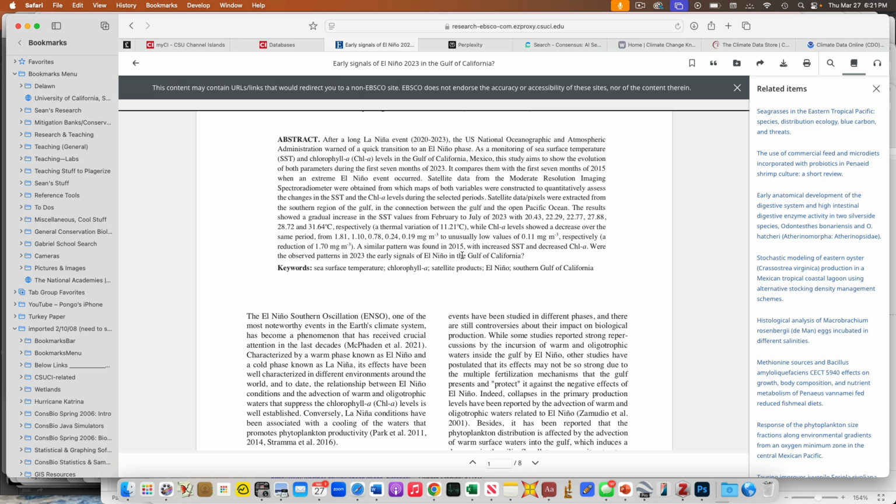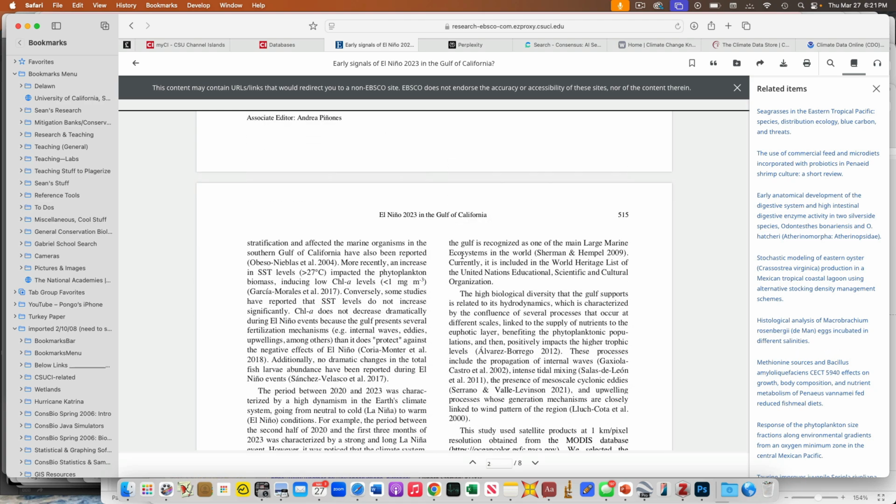But let's imagine this one did have something, it referenced a fish or something. I'd be like, oh, maybe there is something here. The next thing I would do is jump to the methods section. So I'm going to jump down to the methods section.